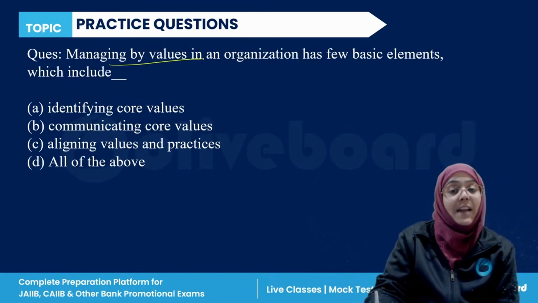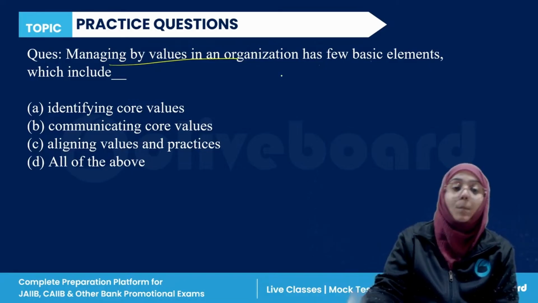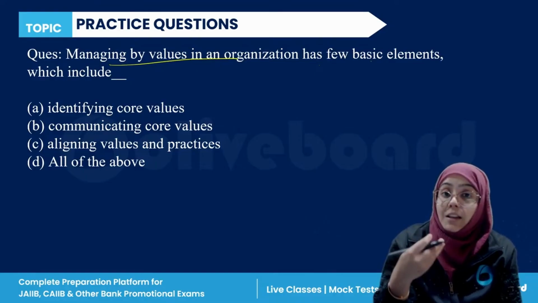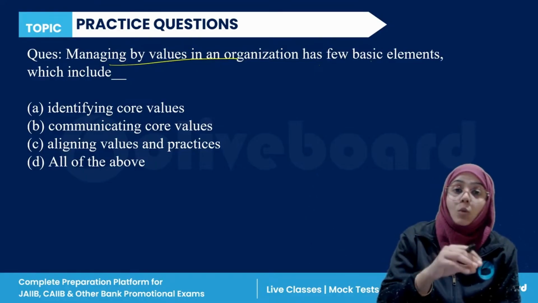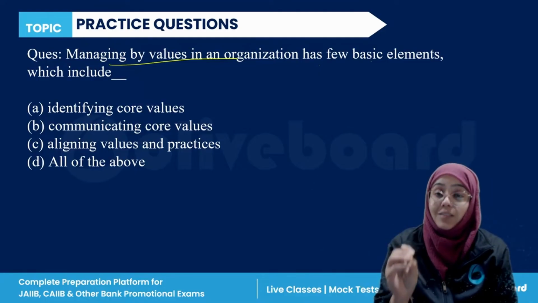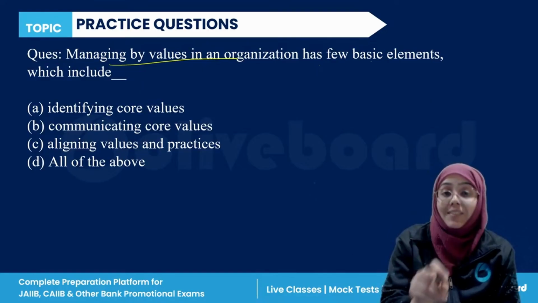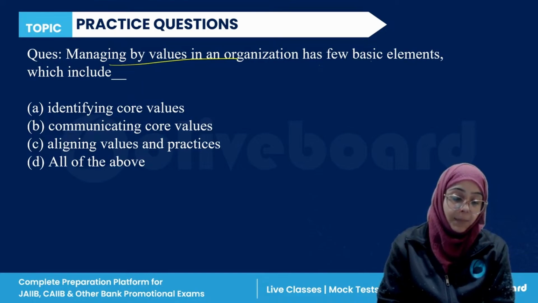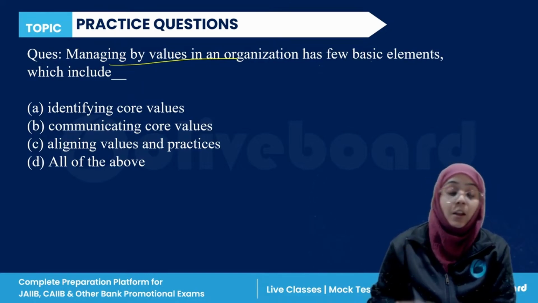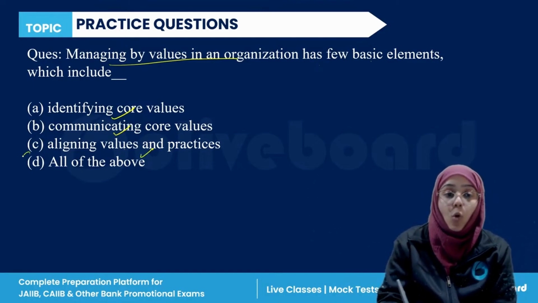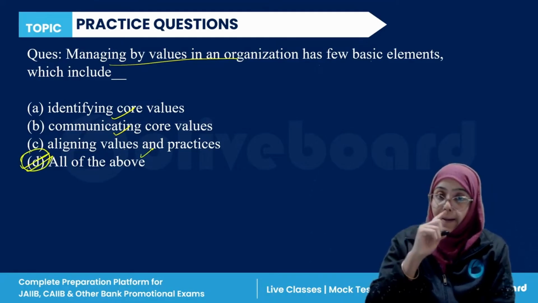Next, managing by values in an organization has a few basic elements which include identifying your core value, communicating your core value, aligning values and practices, and all of the above. If you are managing an organization by values, what are the basic elements included in this? Obviously, first you have to identify your core value, then you communicate your core value, and then you align your values and practices. So all of the above is the correct answer.